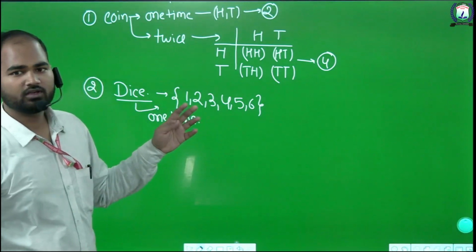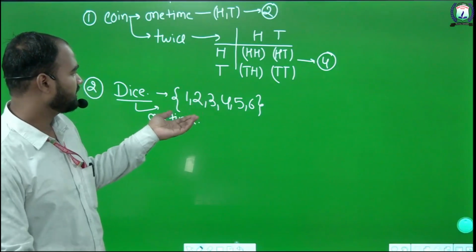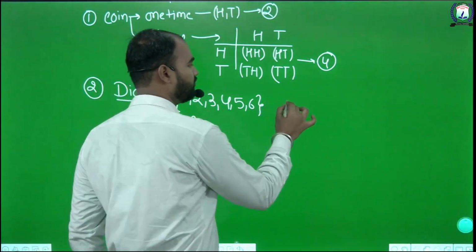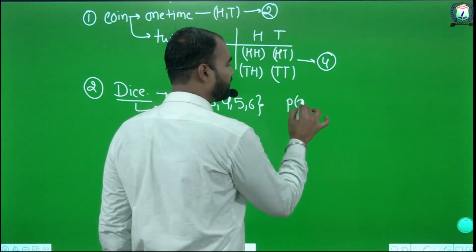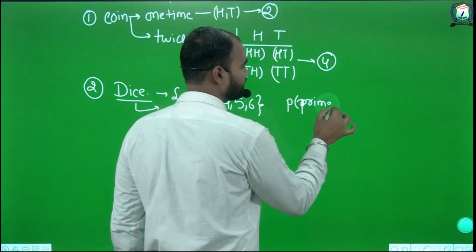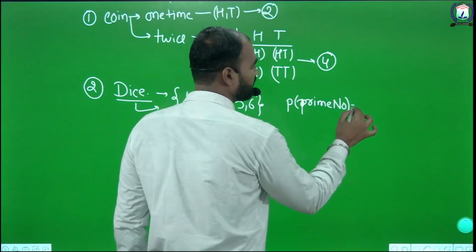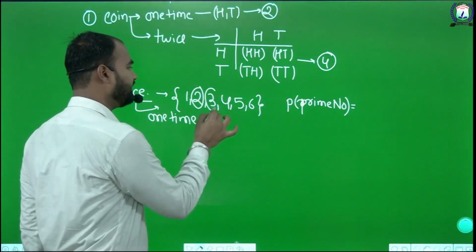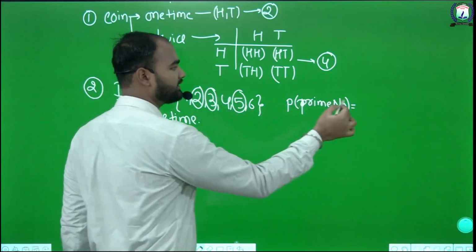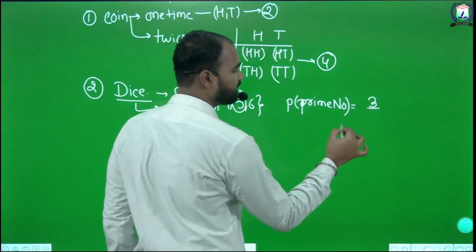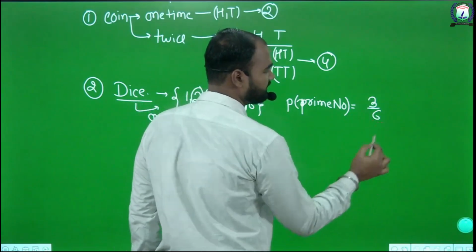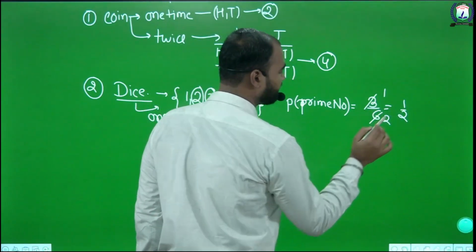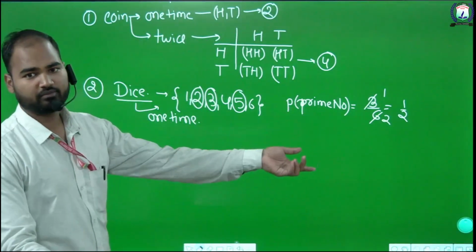Okay, so if there was a question like what is the probability of getting a prime number? Prime numbers are 2, 3 and 5. There are 3 favorable outcomes and total outcomes are 6. Simplifying, the answer is 1 upon 2. That is the answer for the probability of getting a prime number.